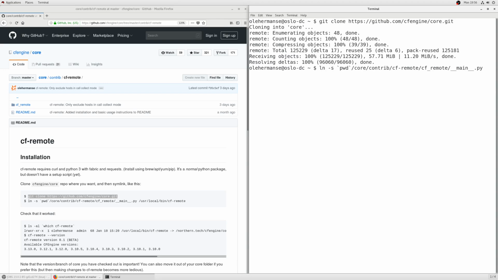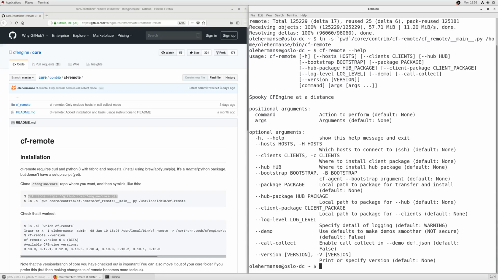So I'll do /home/my username and then bin, and I'll call it cfremote. Now, if we try to do cfremote --help, we can see the help menu.